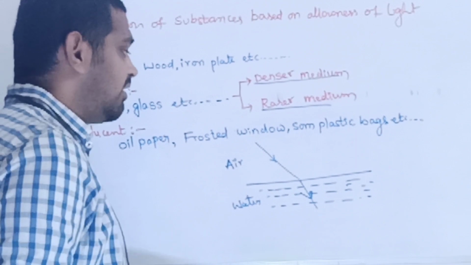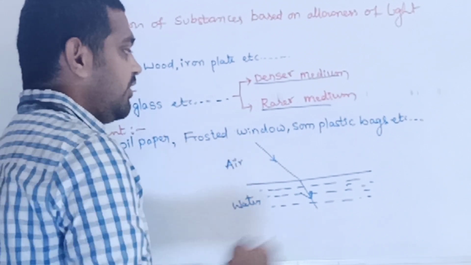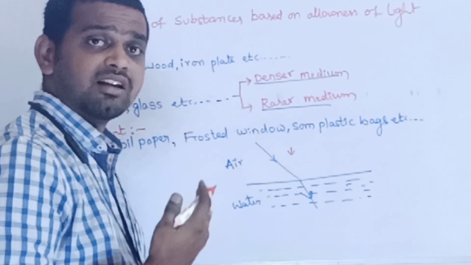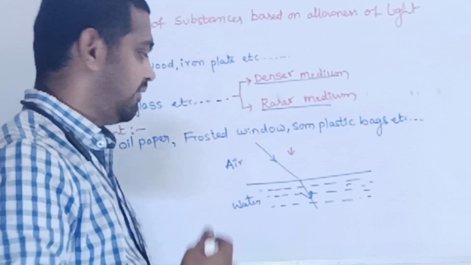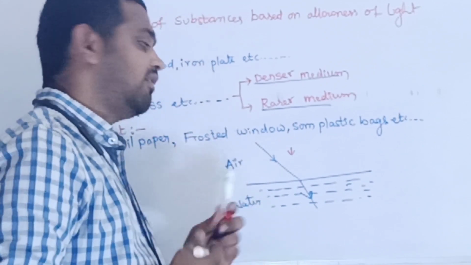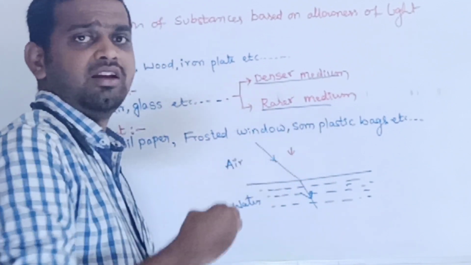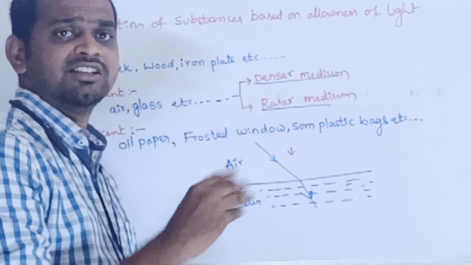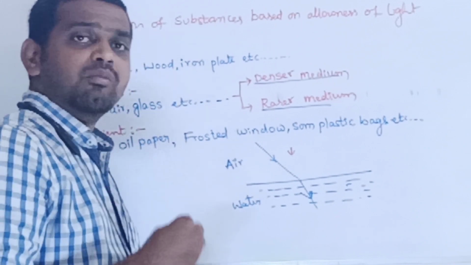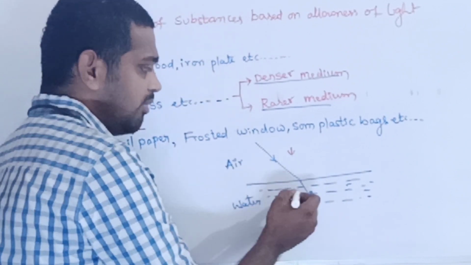Whenever light is passing, due to the less particle density in air, the light will travel with much more speed when we compare it with the speed of light in water. Why? Because in air there are few particles which don't obstruct the speed of the light. In water, so many water particles are there.